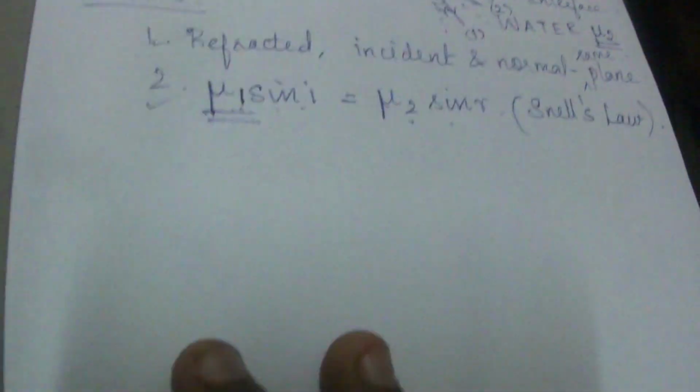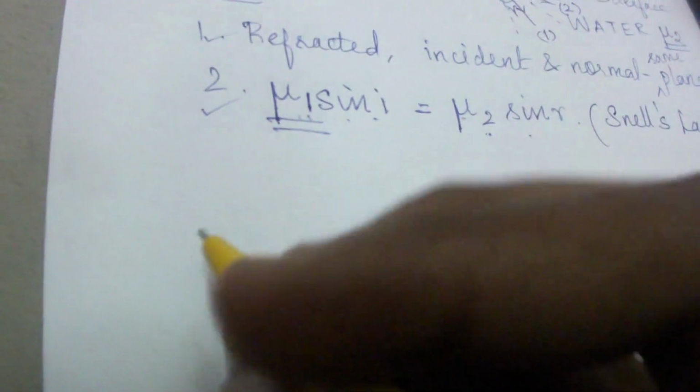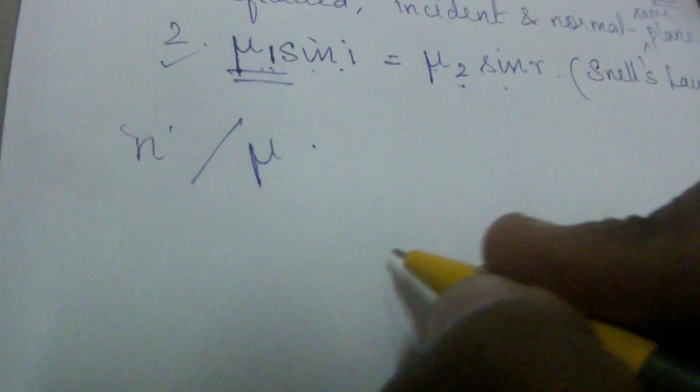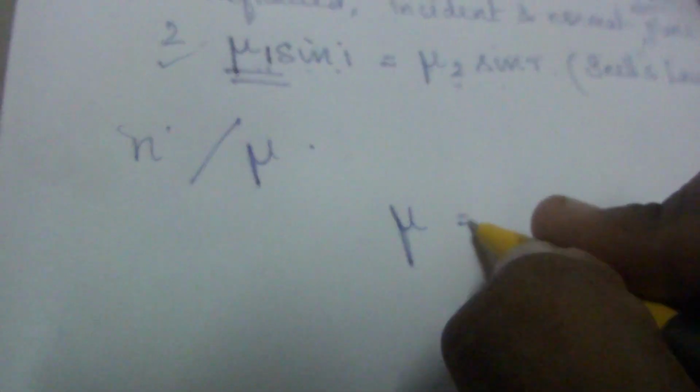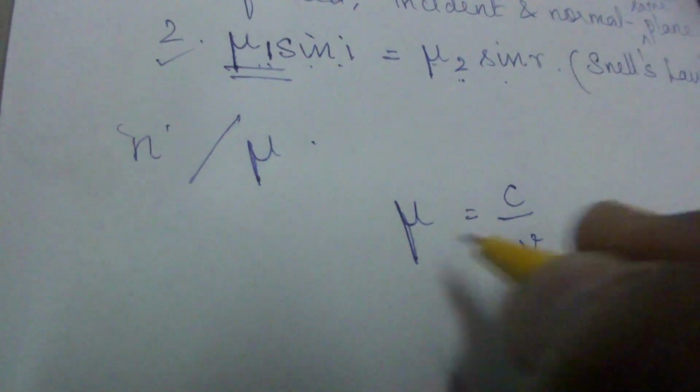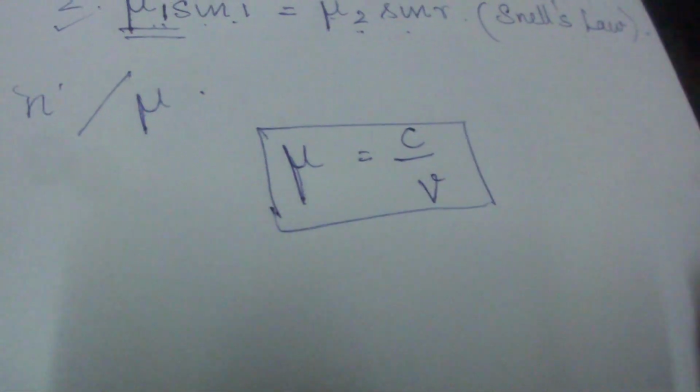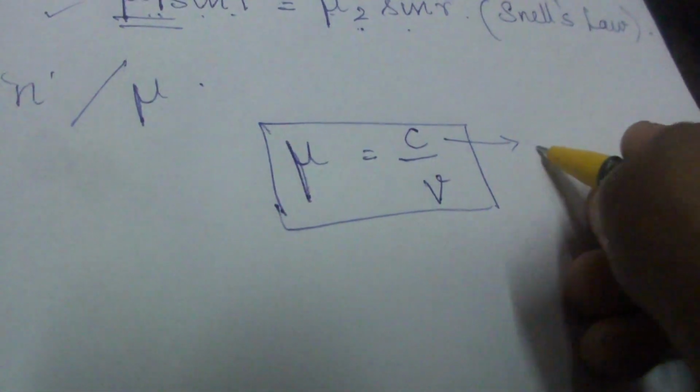So now we must know what is refractive index, which is represented by the letter N, or we use nu to represent that. So the formula we first have to know is C by V. The very basic and general formula for refractive index is C by V, where C refers to the speed of light.